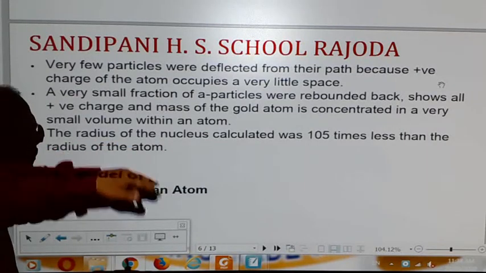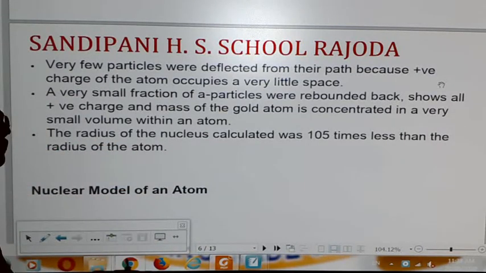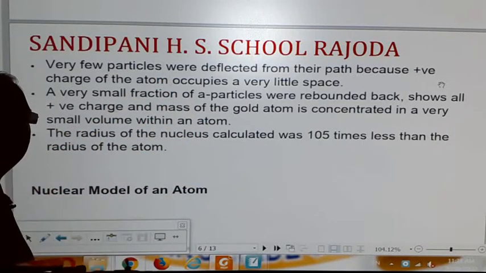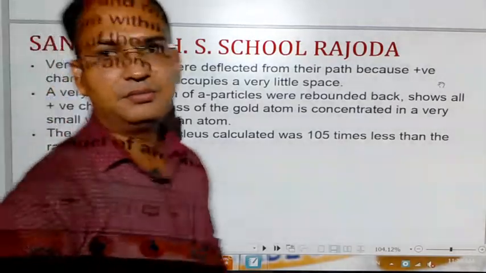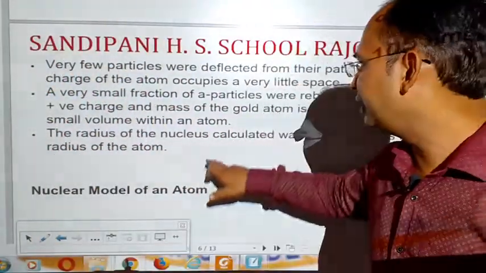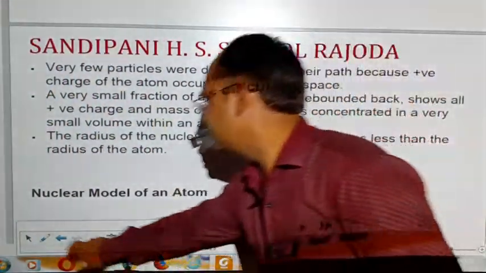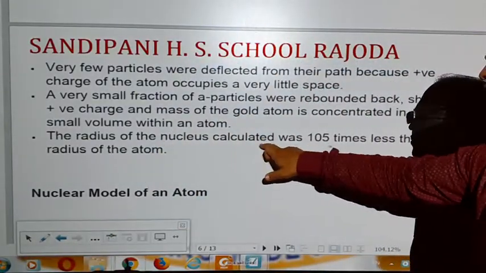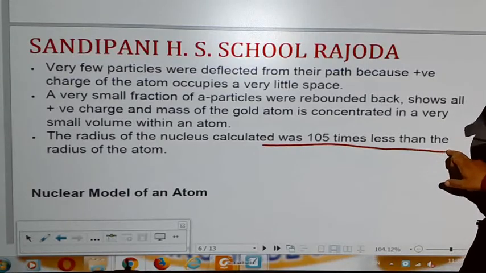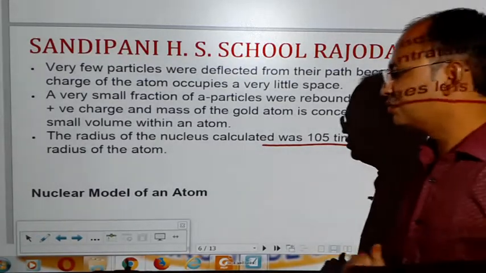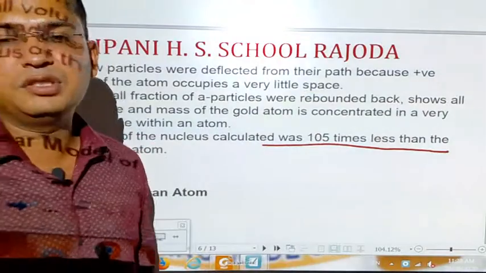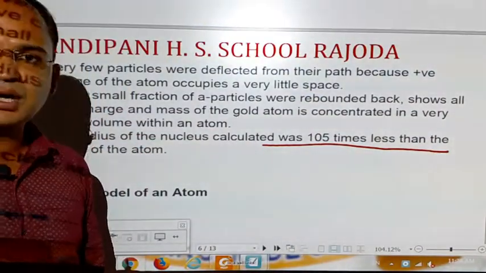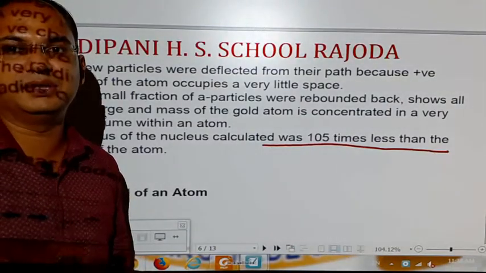Third, the radius of the nucleus was calculated to be 10^5 times lesser than the radius of the atom. It is a very important point, students, as it gives us the idea about the size of the nucleus in an atom. So these are the main conclusions based on the observations that Rutherford made in his alpha particle scattering experiment.